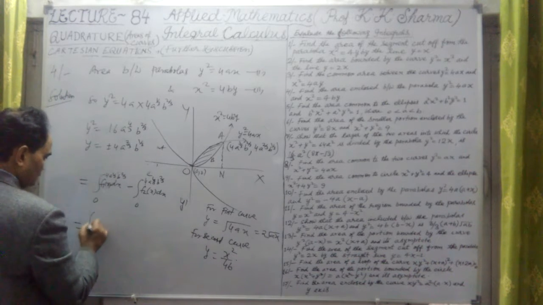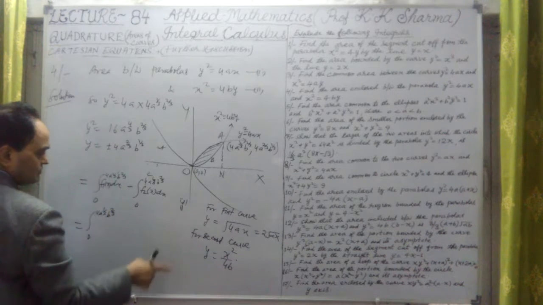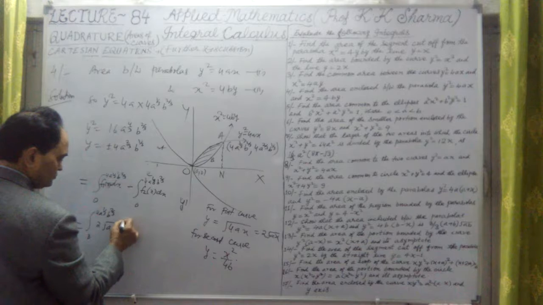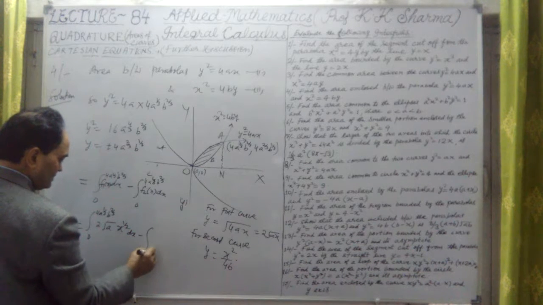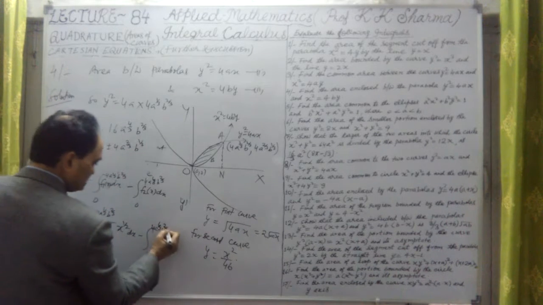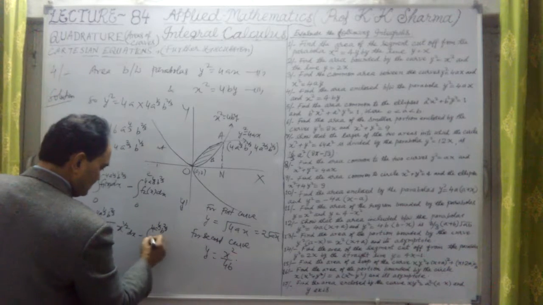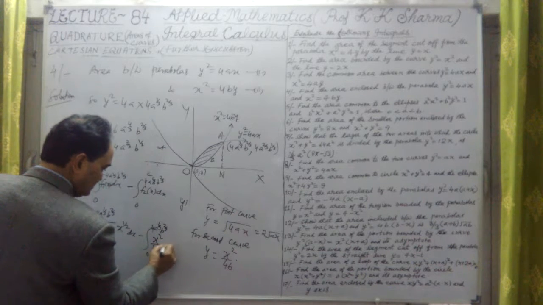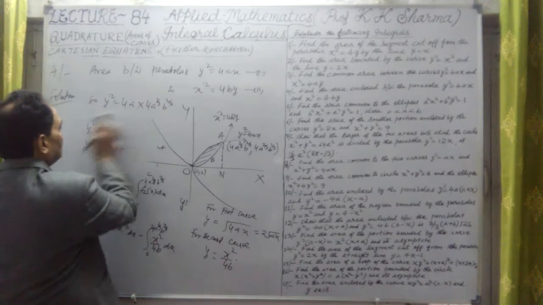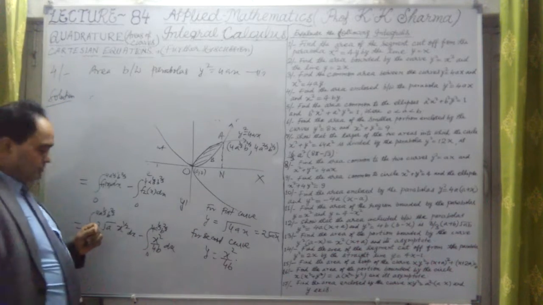So this is 0 to 4a raised power 1/3, b raised power 2/3, f1(x), first is 2 under root a into x, under root means 1 upon 2 power, into dx, minus sign, 0 to again 4a raised power 1/3, b raised power 2/3, into this is the second y, x square upon 4b into dx. We have to solve these two integrals and then substitute the limits. Let me solve it here.